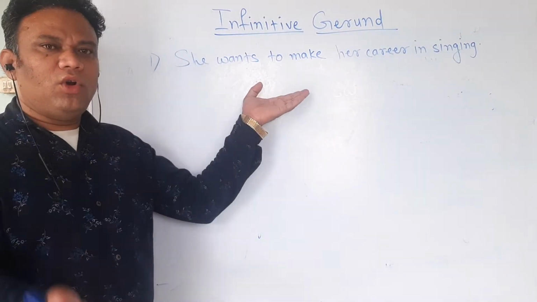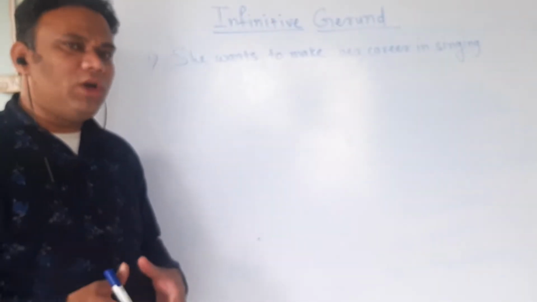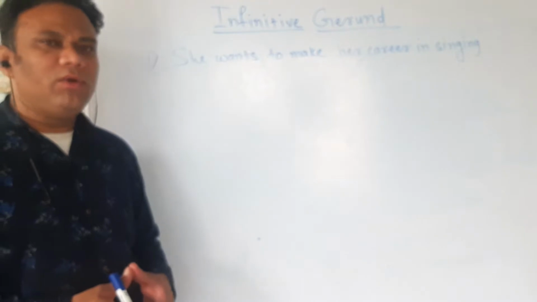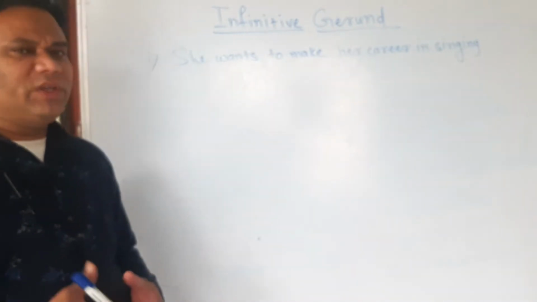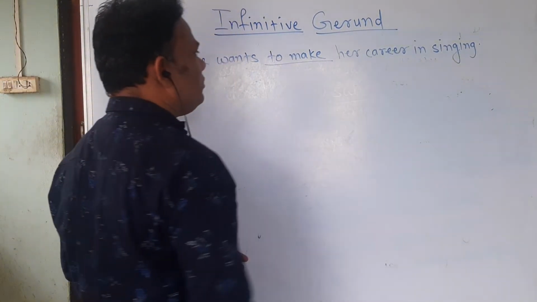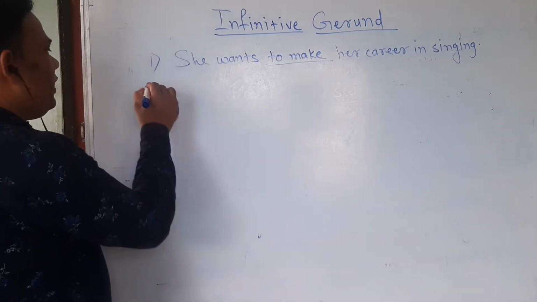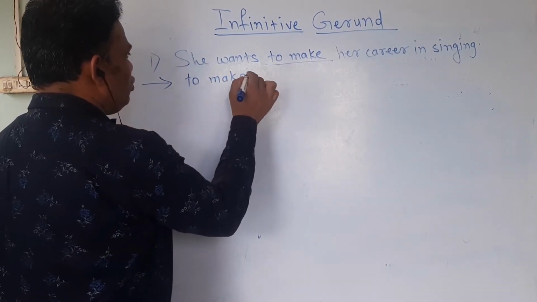Here, if you are told just to separate the infinitive, then you have to see where the infinitive is. I already told you how to identify an infinitive. The preposition to will be there, and after that, the first form of the main verb. So here, what is the infinitive? Yes, to make. So in the answer, we have to write to make.